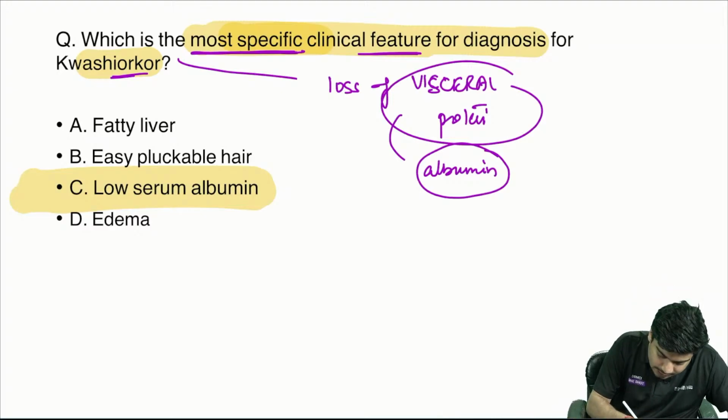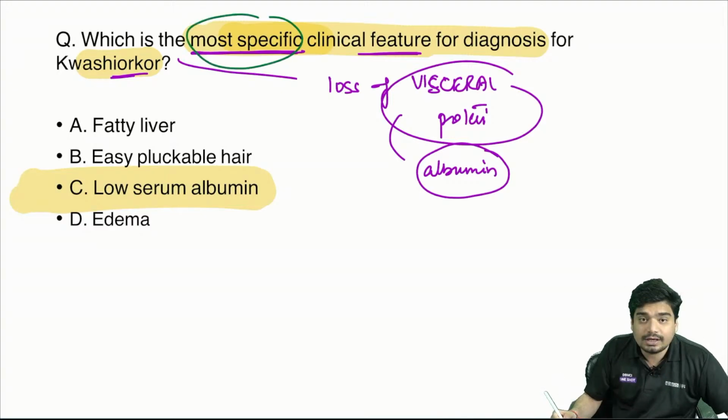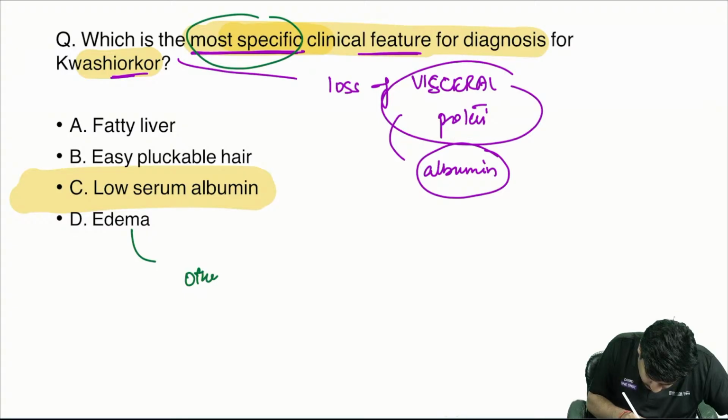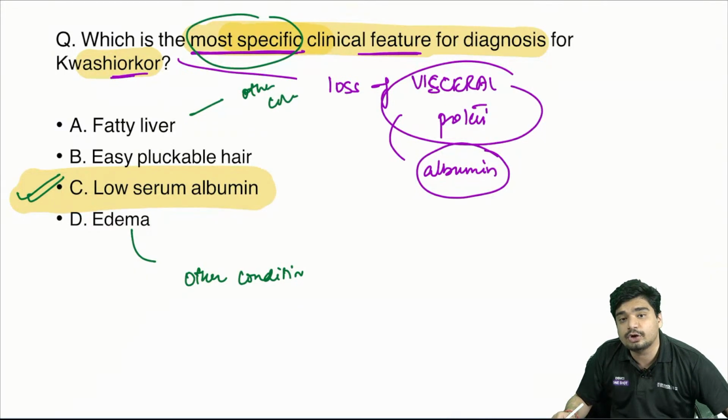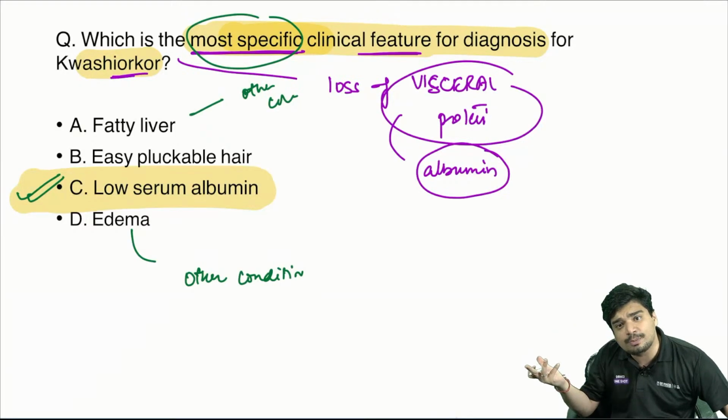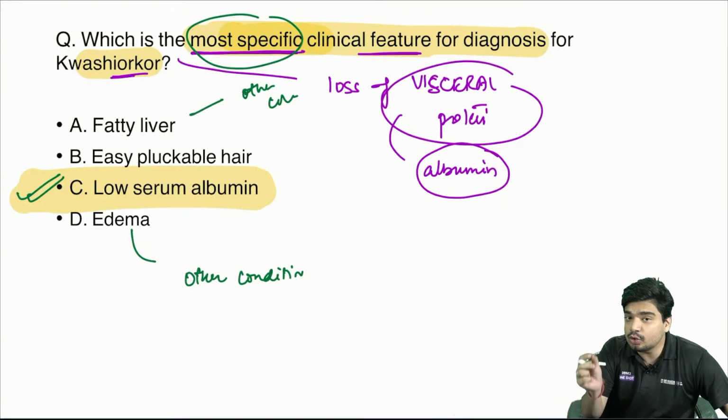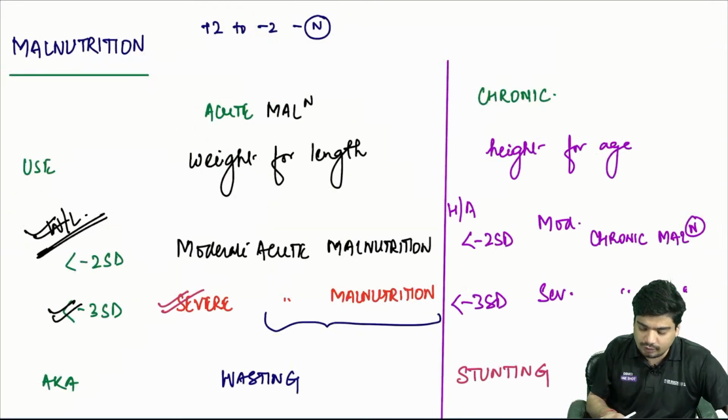See, they're asking most specific. Edema can occur in other conditions. Fatty liver can also occur in other conditions. Answer here is going to be low serum albumin. Easily pluckable hair can occur in alopecia. Fatty liver can occur in adults also. Low serum albumin is most characteristic of what? Kwashiorkor.